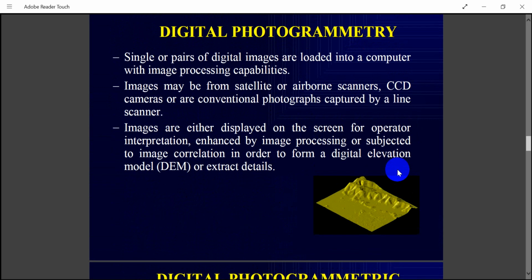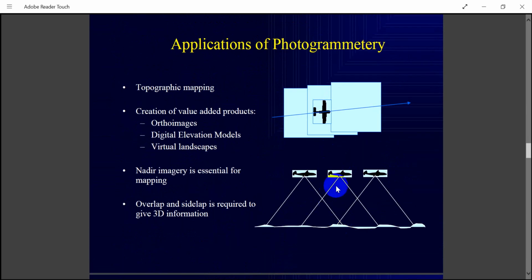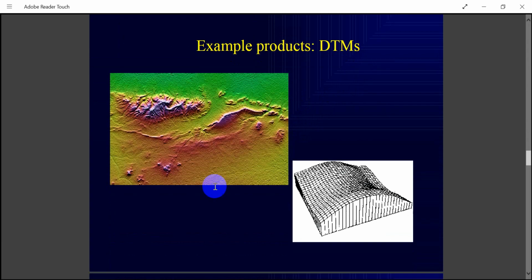First you can get digital photogrammetry. These are the photographs and the applications of this type of photograph. He writes so many different examples.